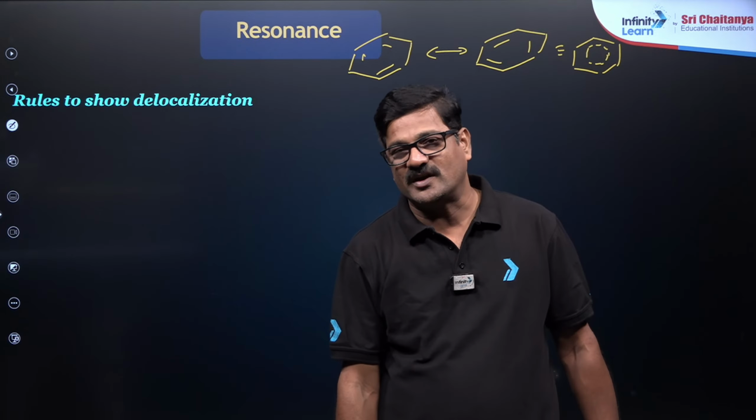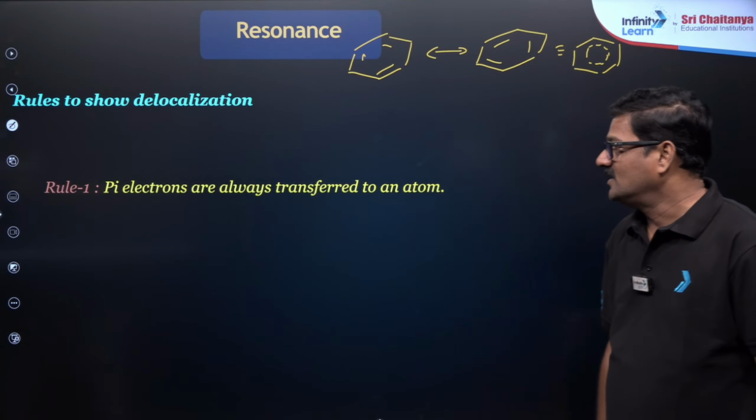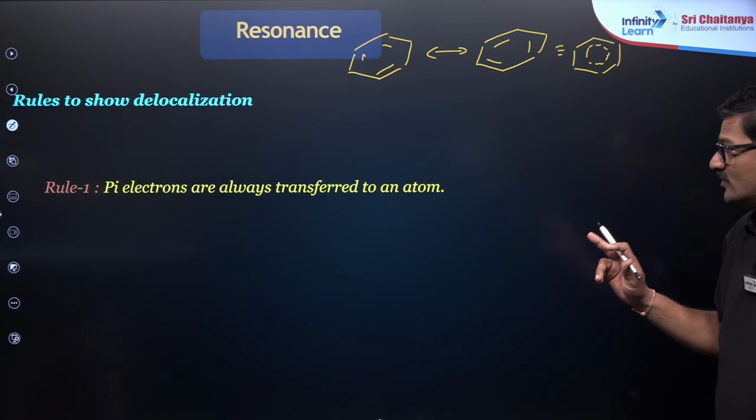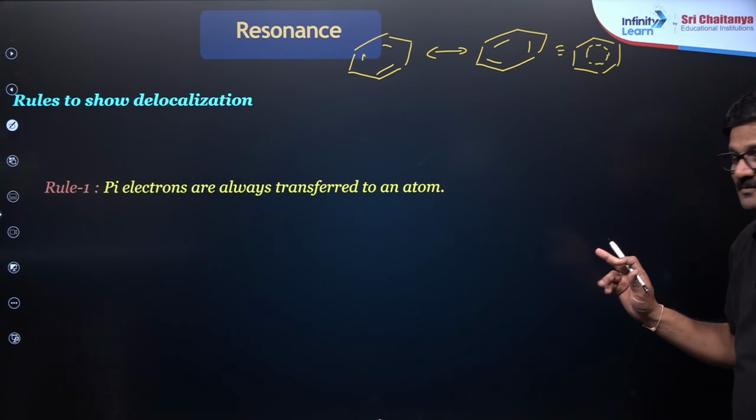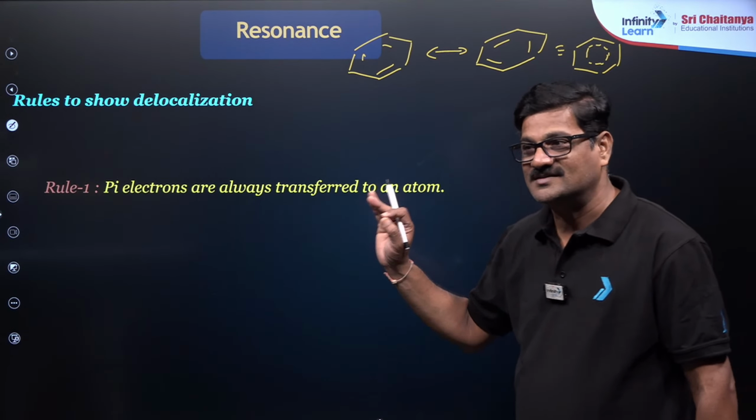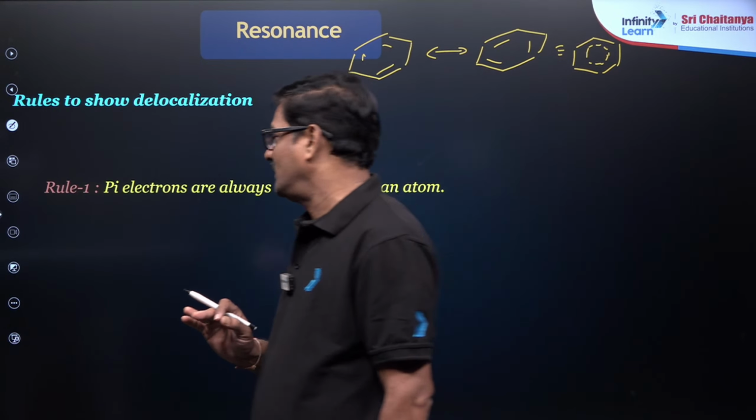Delocalization means dislocation of the pi electron system. So rule 1: pi electrons are always transferred to an atom from high electron density to low electron density.